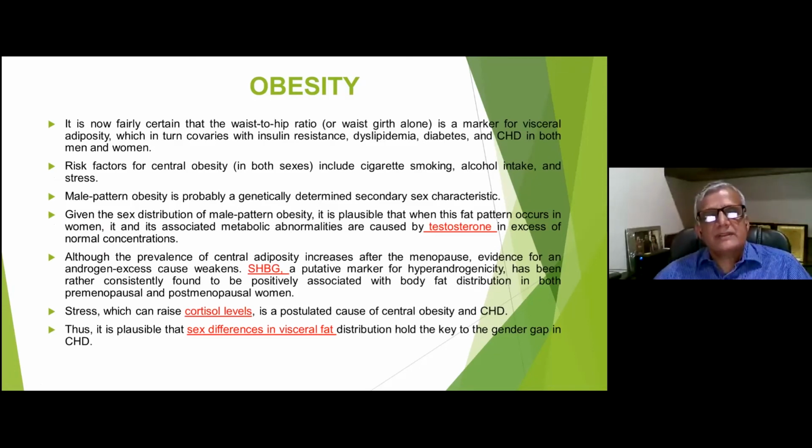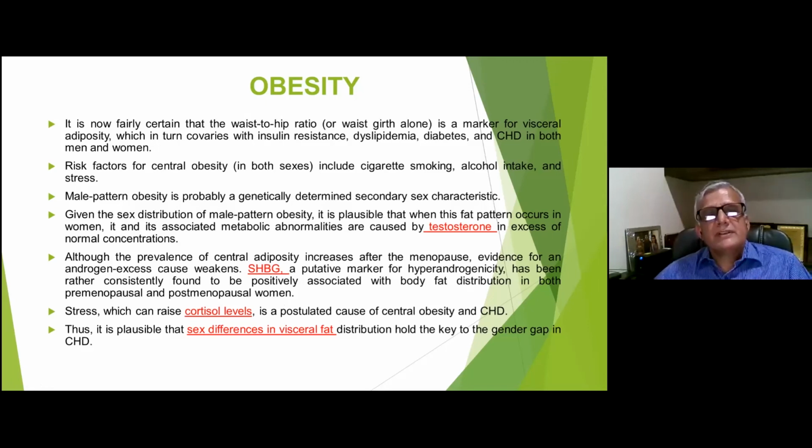There is some evidence that serum hormone binding globulin can affect the development of CAD in women, and the estimation of this can be indirect marker for the heterogeneity in this patient. Level of cortisol and the difference in the fat is the main explanation why the females after the menopause are more prone to develop CAD compared to the men.